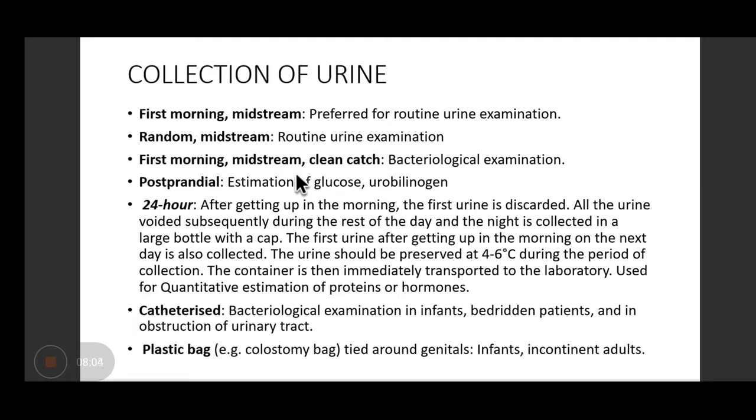And the next morning sample also has to be collected. So this becomes a 24-hour sample. Now this sample should be preserved at 4 to 6 degrees Celsius so that it does not allow for the growth of bacteria and other contaminants.